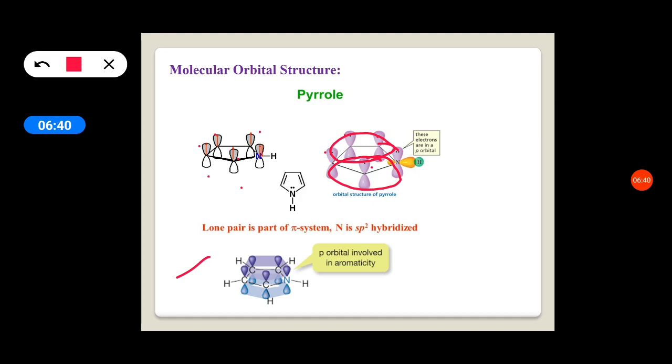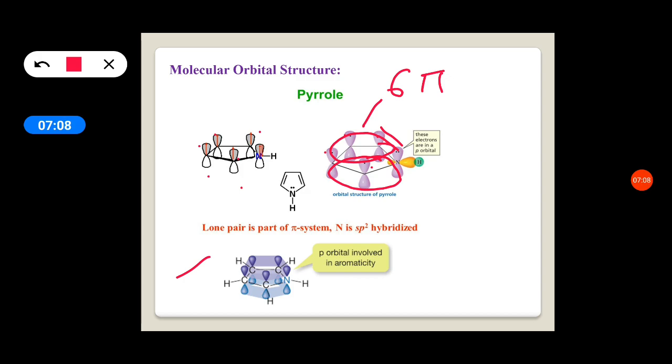So there is a delocalization of electrons, or electron cloud, the pi molecular orbital which has 6 pi electrons. These electrons are involved in delocalization.